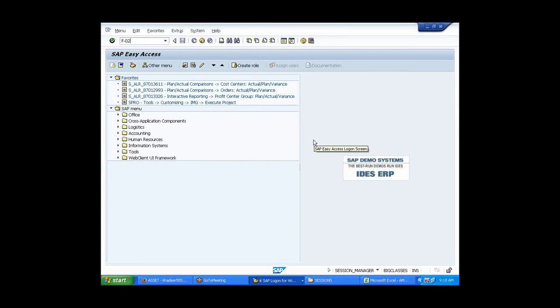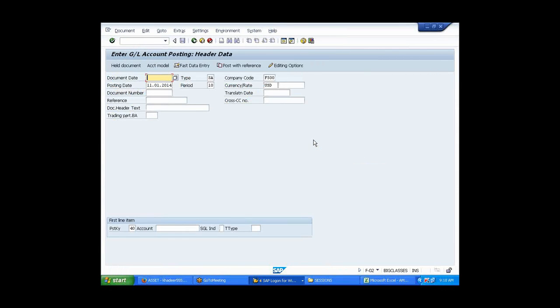See, F-02, I go here. What is the date I'll put? Now you tell me. I'll put July over here, 01/07/2013. What period should it take automatically? 5. Should take 5. See, 4th period. Oh, 4th period? Right, April, May, June, July, 4th. It should pick up automatically. I'm saying the system will pick up 8, 5th period.